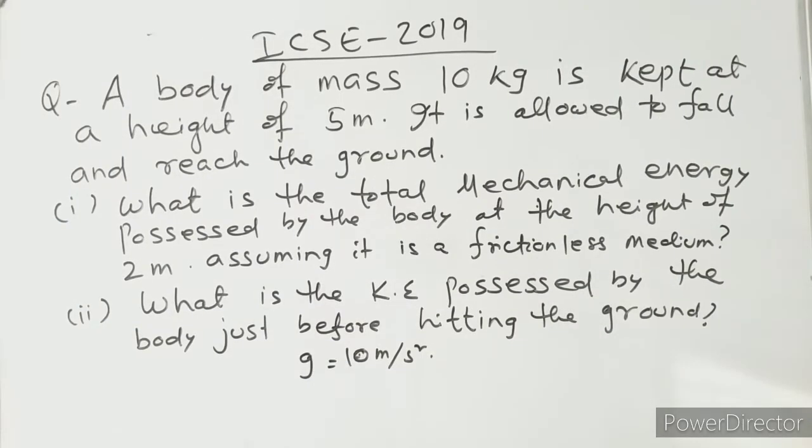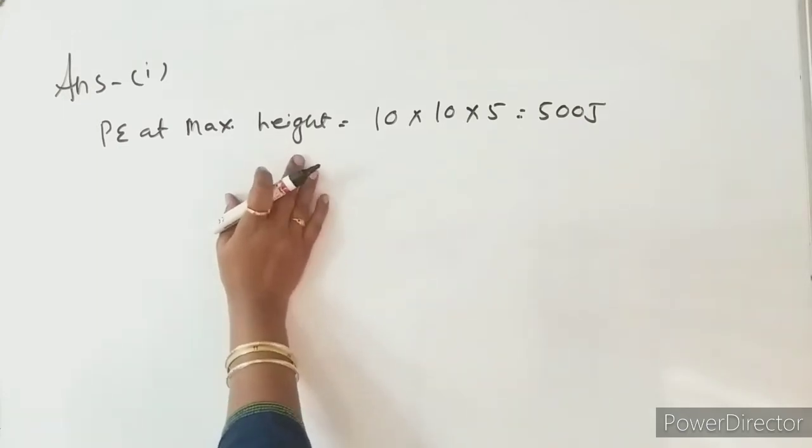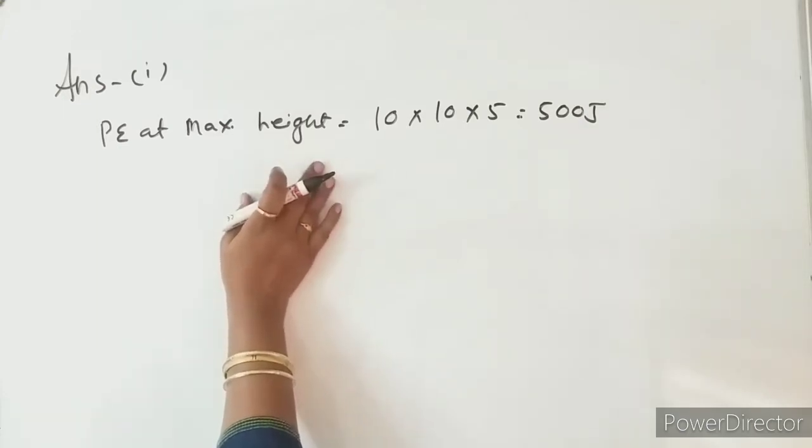This is a 2019 board question. This question carries 3 marks. So here the question is, a body of mass 10 kg is kept at a height of 5 meter, it is allowed to fall and reach the ground. What is the total mechanical energy possessed by the body at the height of 2 meter, assuming it is a frictionless medium? We have discussed earlier about this one. And what is the kinetic energy possessed by the body just before hitting the ground?